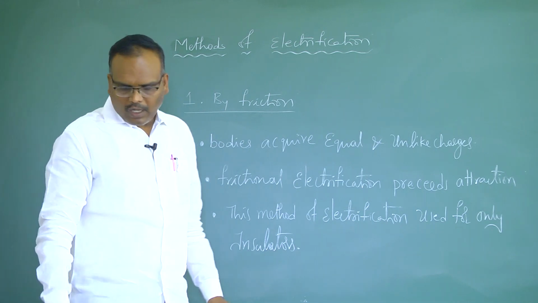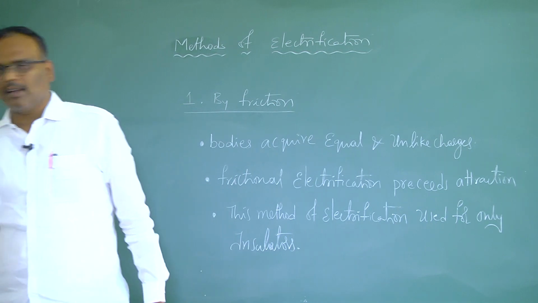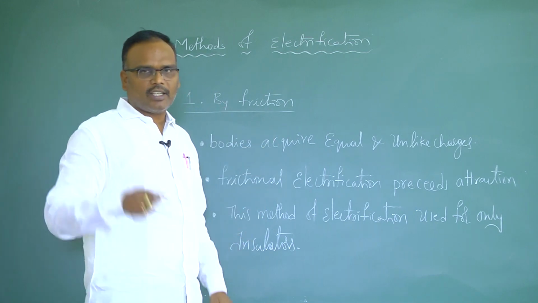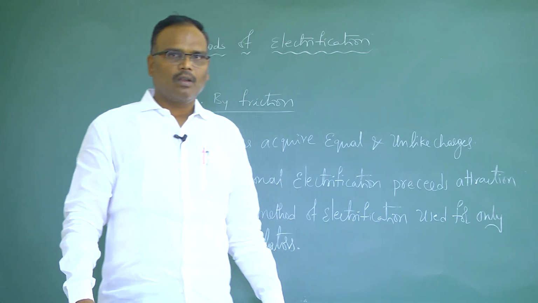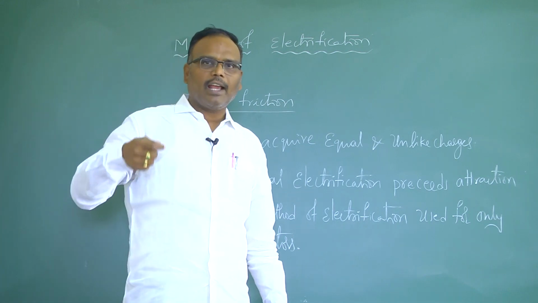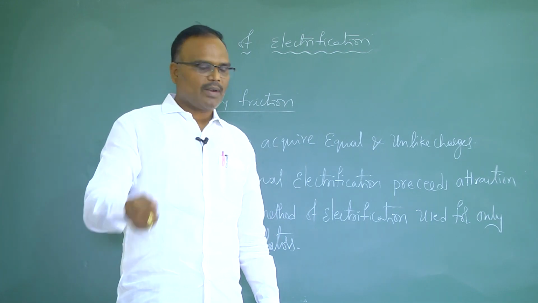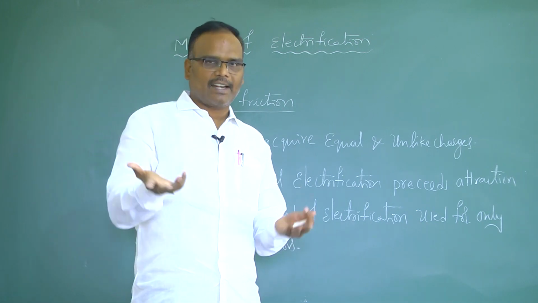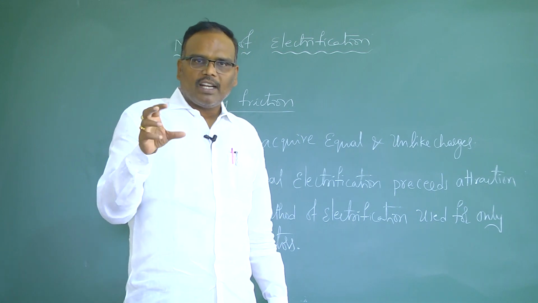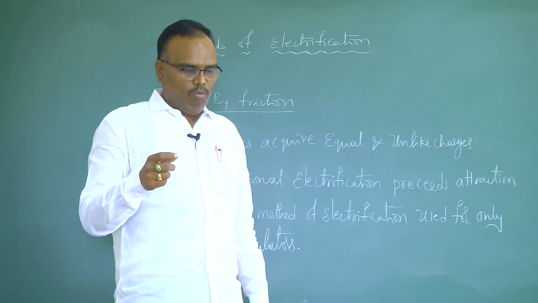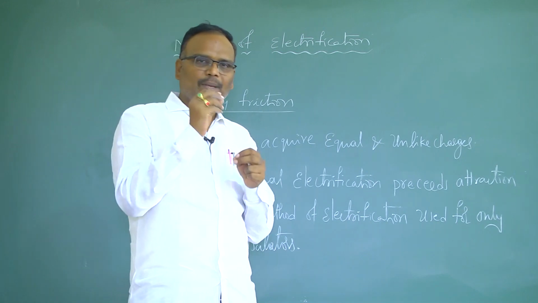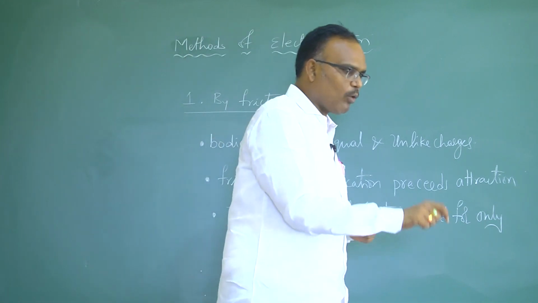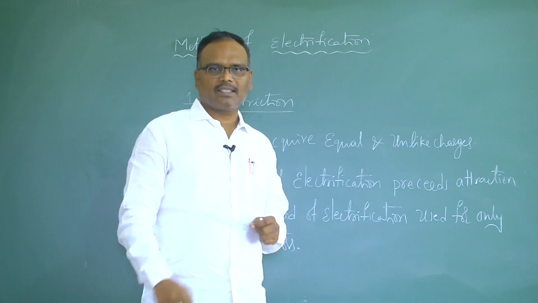These are three important conclusions we made from this concept. Generally, from your lower classes you might have heard the famous example for frictional electrification, which is combing hair. When you comb your hair with a comb made up of an insulator, the comb gets electrified. If you want to know whether it is electrified or not, take small bits of paper, place them on the table, and after combing, place the comb close to them. It will attract the pieces of paper.